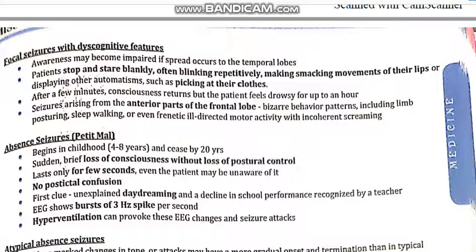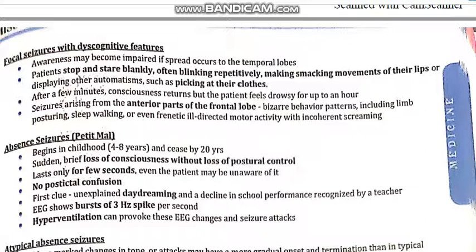Patients stop and stare blankly, often blinking repeatedly, making smacking movements of their lips or displaying other automatisms such as picking at their clothes. Picking at clothes, biting lips, and blinking repeatedly are all symptoms of focal seizures with dyscognitive features.